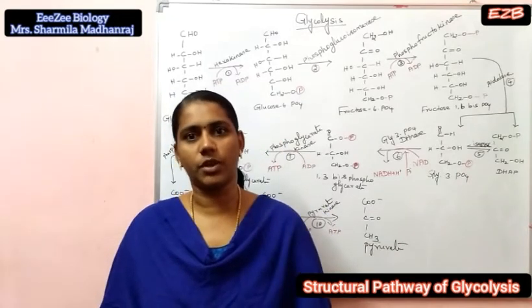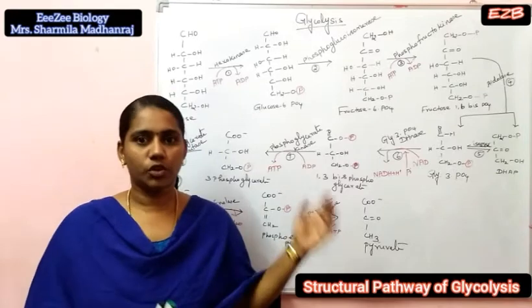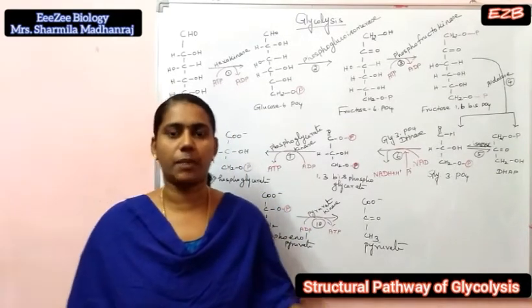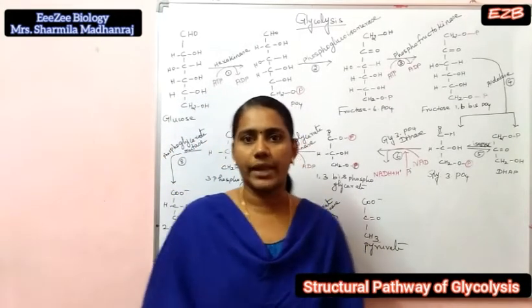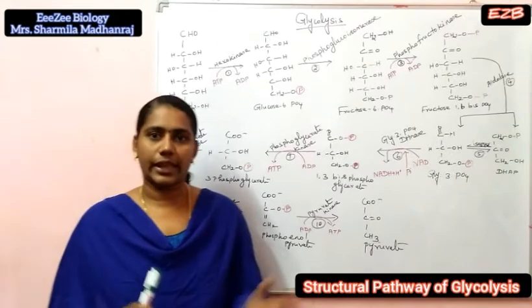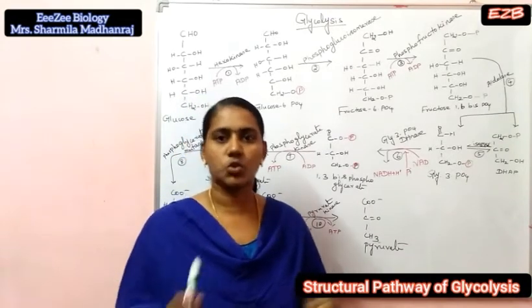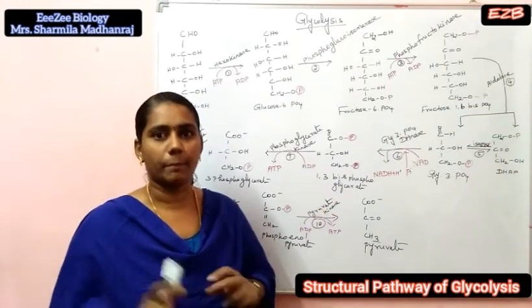Glycolysis structural pathway. First, what is glycolysis? Glycolysis means glucose is converted to pyruvate with the production of ATP molecules. Three German microbiologists, Embden, Meyerhof and Parnas, first demonstrated it in yeast cells. So glycolysis is otherwise called the EMP pathway.